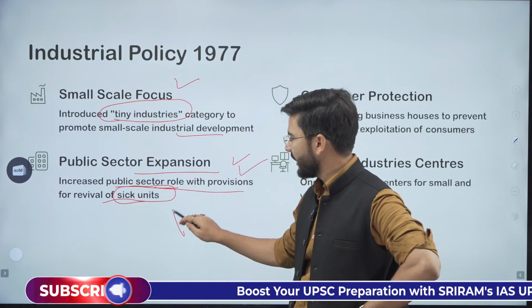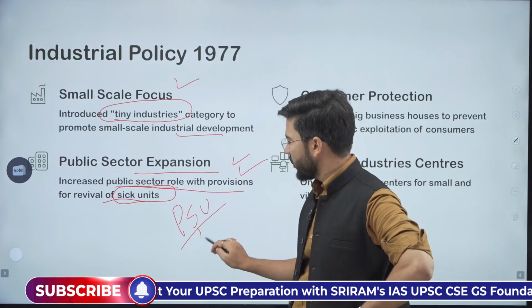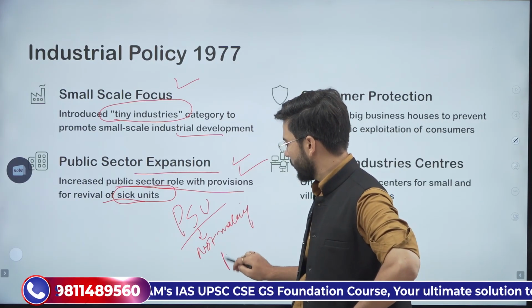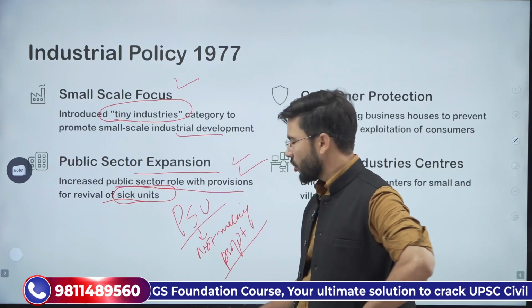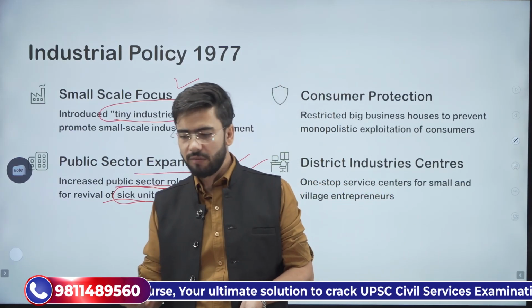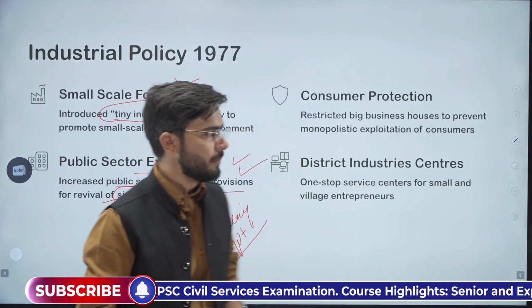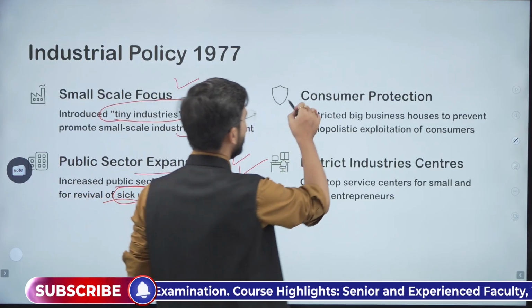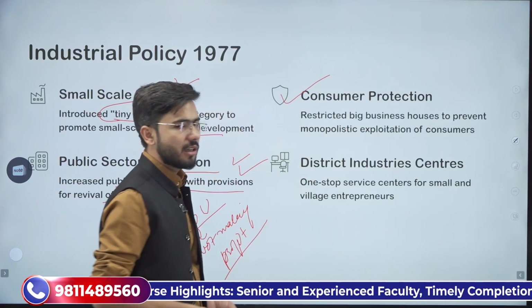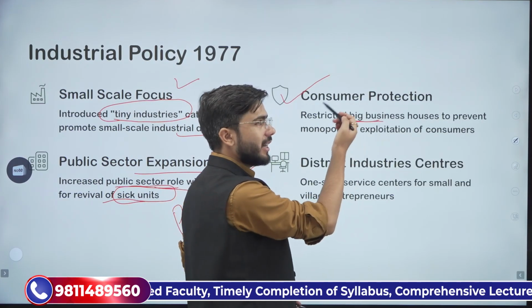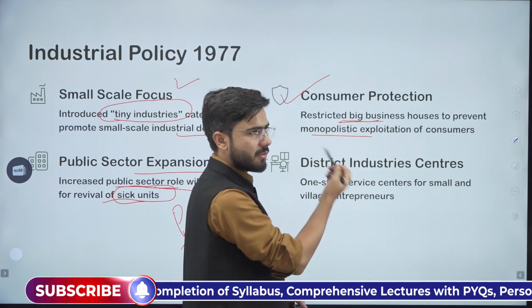all those public sector units, all those PSUs which are not making profit, should now be revived. We should give them more capital, we should refinance them, we should inject more capital into them. Then only we will understand how and why they are not working. Consumer protection was mainly focused on. It restricted the big houses to prevent monopolistic exploitation.